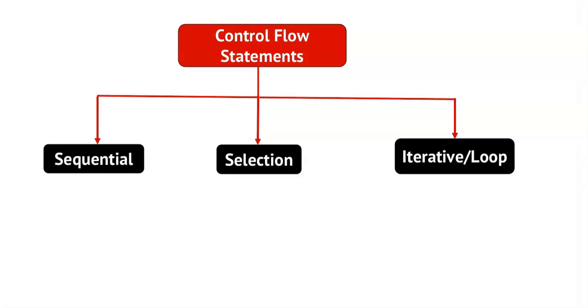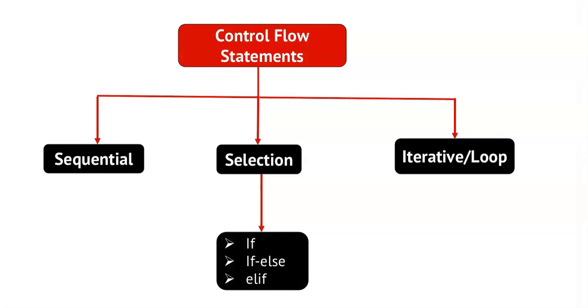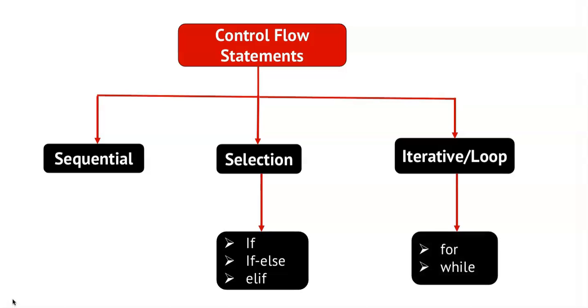And the examples of selection control flow statements are if, else, and elif. And in iterative control flow statements, instructions are executed repeatedly. And the examples of iterative control flow statements are for loop and while loop.